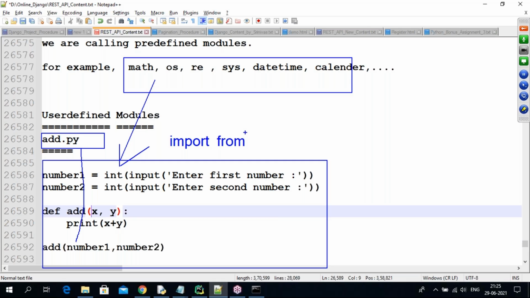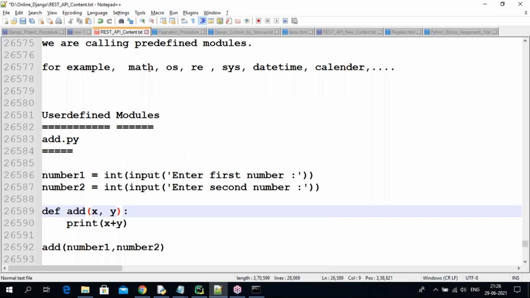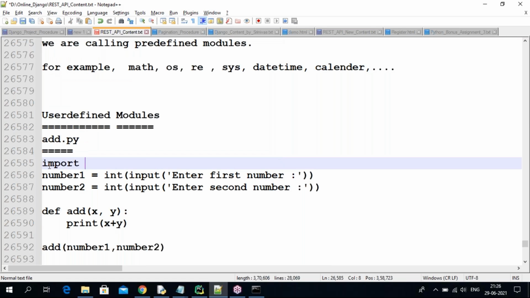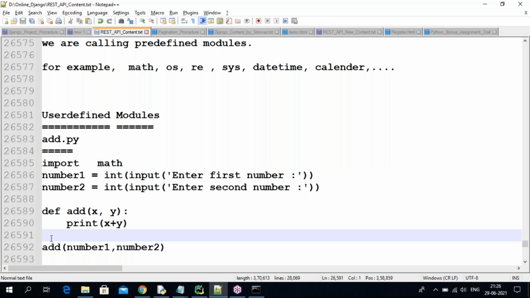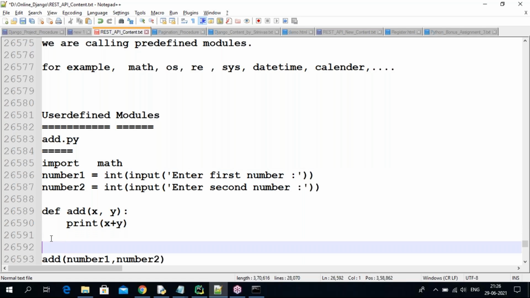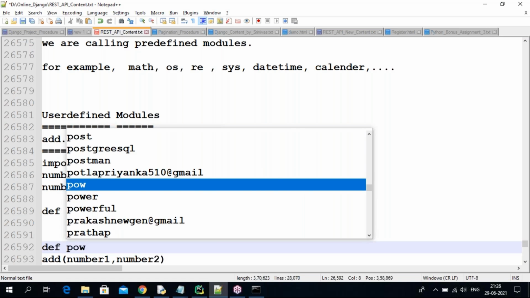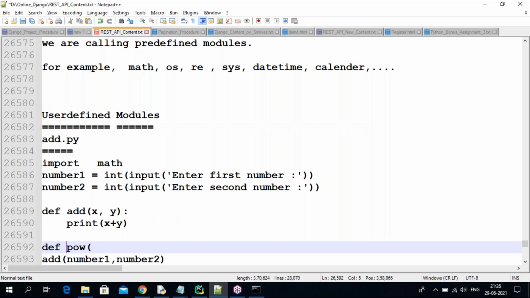Okay? So now you can see, for example, I want this math module, guys. So I'm going to be importing the math module here. I imported the math module. Okay. Later I want to execute something here, guys. I want to create one more function here. Def power, find the power